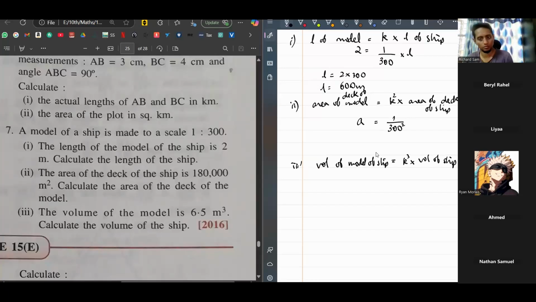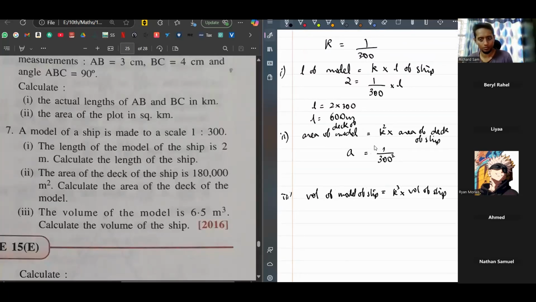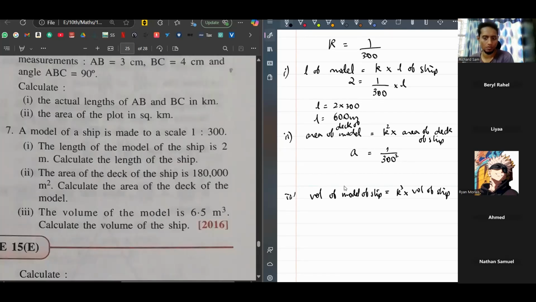And the first, the volume of the model, and then next is what? Volume of the ship. Yeah. So first the model and then what? Left side is the model, right side is the actual object. Okay. What does K represent? K is a scale factor. If they say scale is 1 is to 300, then 1 upon 300 is the K factor.